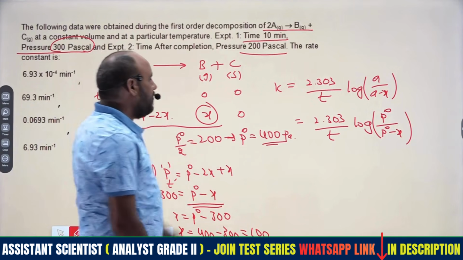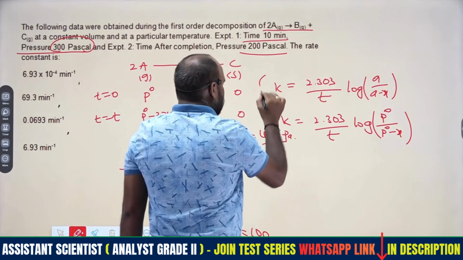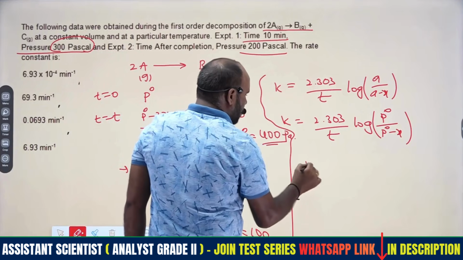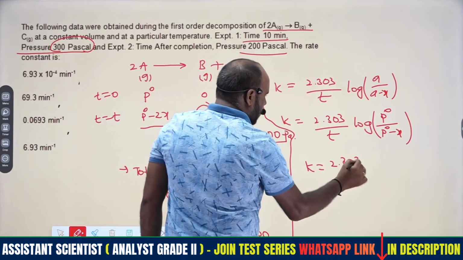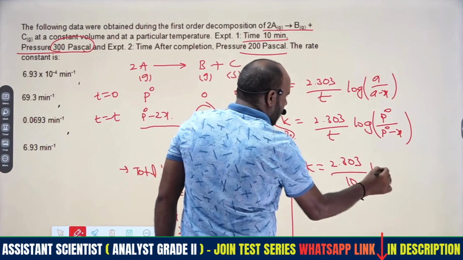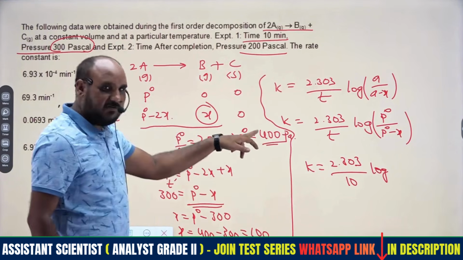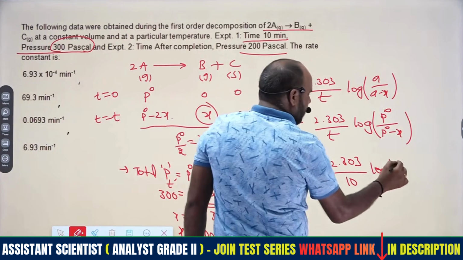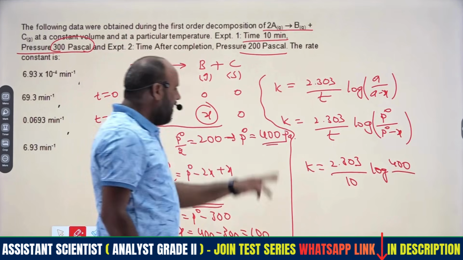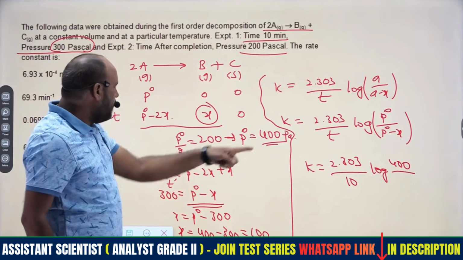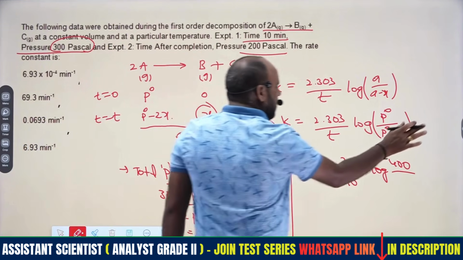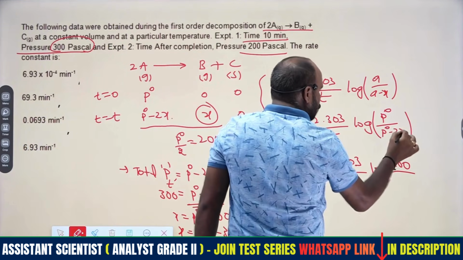Therefore we have to substitute in this equation and we will get our answer. K equals 2.303 by time, which is 10, times log of P naught, 400 pascals, by P naught minus 2x. Here it is 2x, so P naught minus 2x we have to consider.